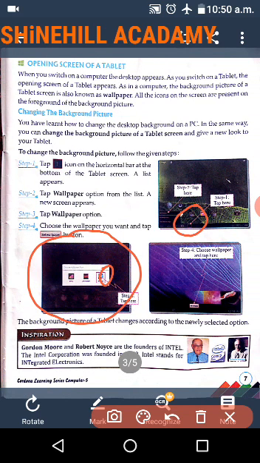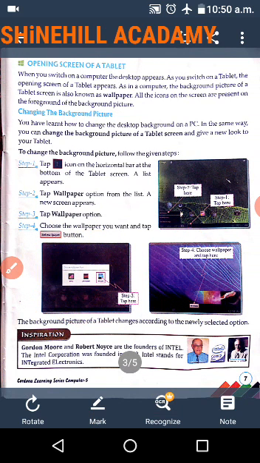Step 4. Choose the wallpaper you want and tap the set wallpaper option. Here some pictures are available, so you can choose any one here. Next one, last step, set wallpaper. Here is the set wallpaper option. You can click the set wallpaper option. Whichever picture you select, that picture will change to your background. The background picture of the tablet changes according to the newly selected option.